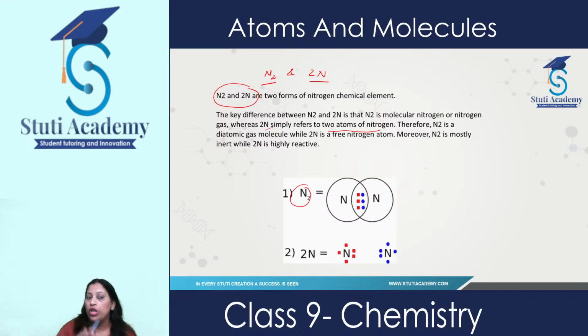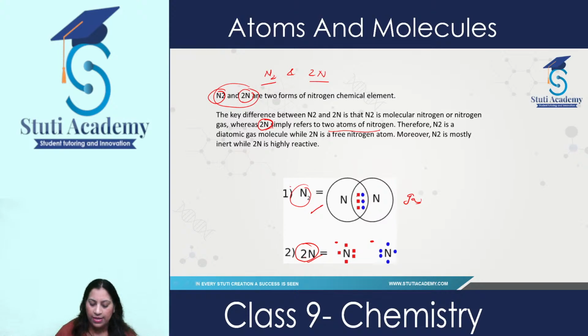So if we talk about molecular formula, it is this. It contains two atoms of nitrogen, and here it is two molecules. So this 2N represents two atoms of nitrogen. As you can see here, these are two atoms. And this N2 is molecular nitrogen. As you can see here, it is diatomic and it exists in gaseous form. And this exists as a free nitrogen atom. So this N2 is inert while 2N is highly reactive.